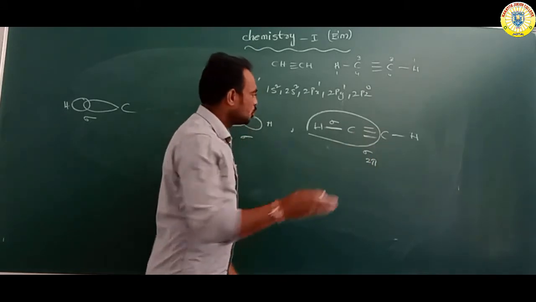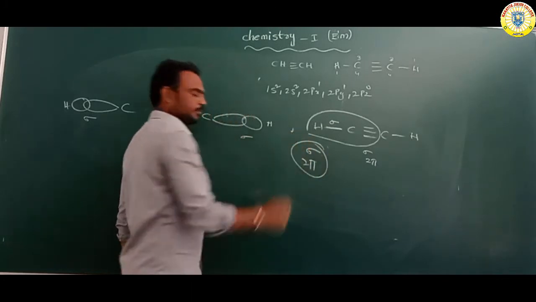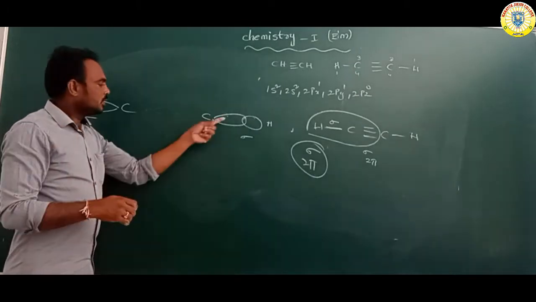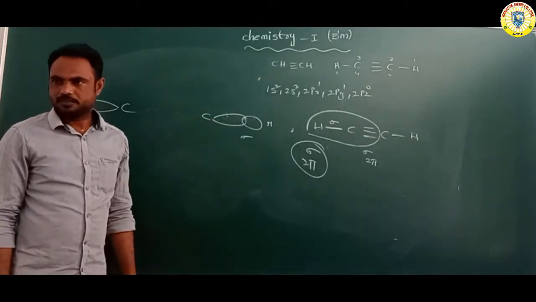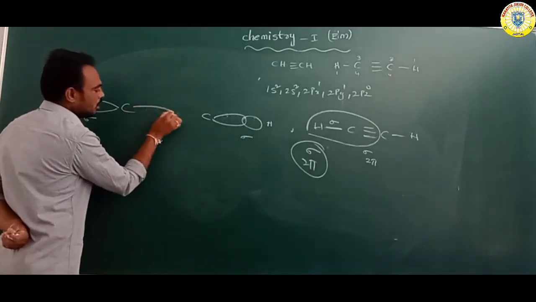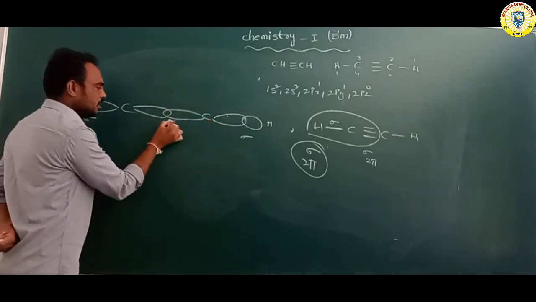Among these 3 bonds, 1 sigma and 2 pi bonds. The sigma bond we draw parallel to the axis, parallel to the carbons. So it is a sigma bond.